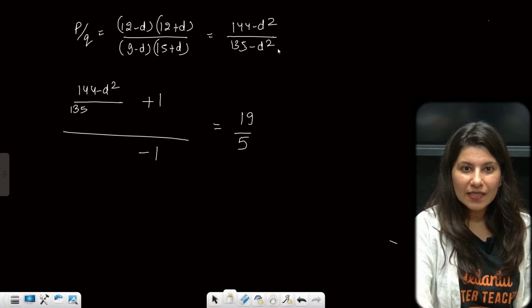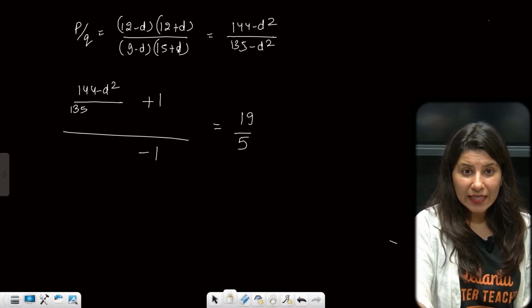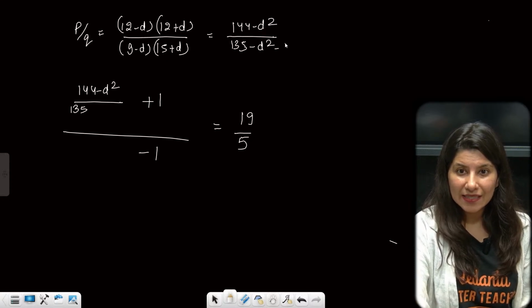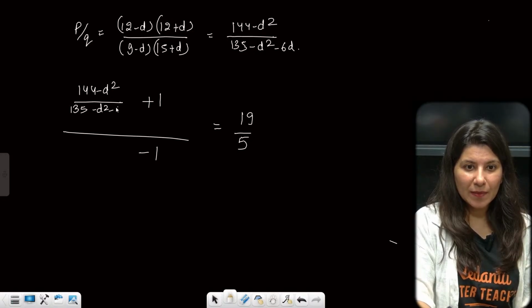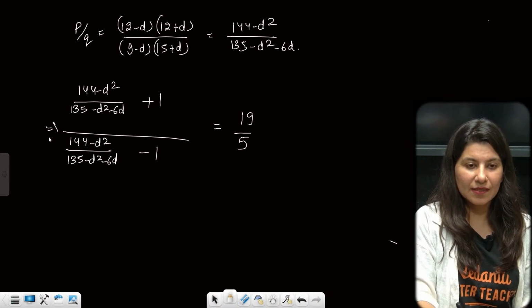So this is going to give you 9D minus 15D, so minus 6D. So 135 minus D square minus 6D plus 1. This is 144 minus D square upon 135 minus D square minus 6D. This is 19 by 5.